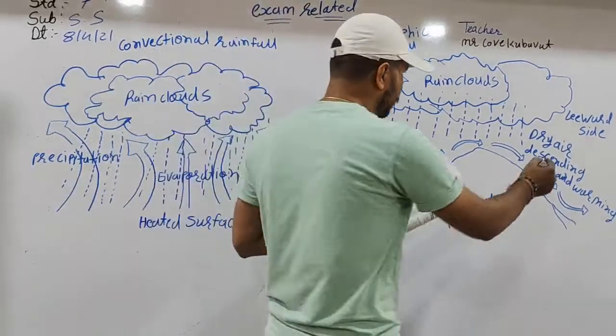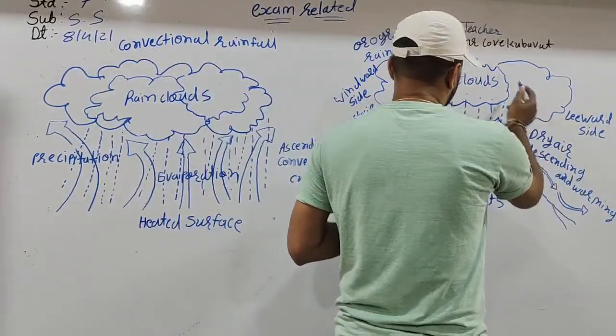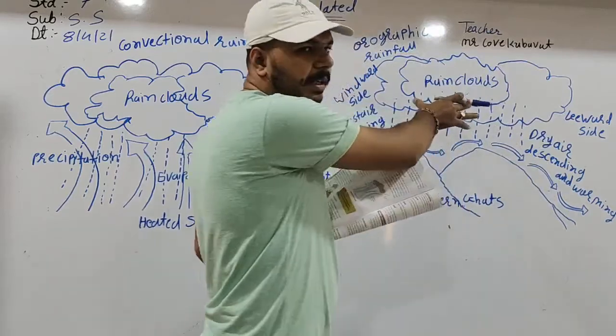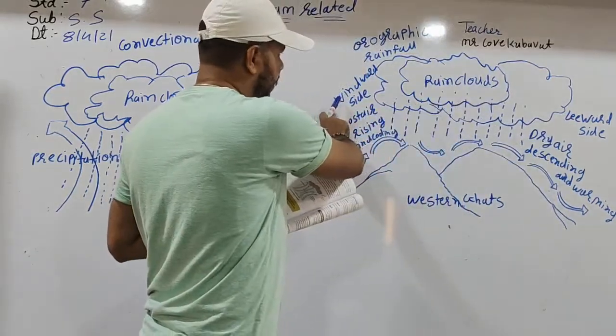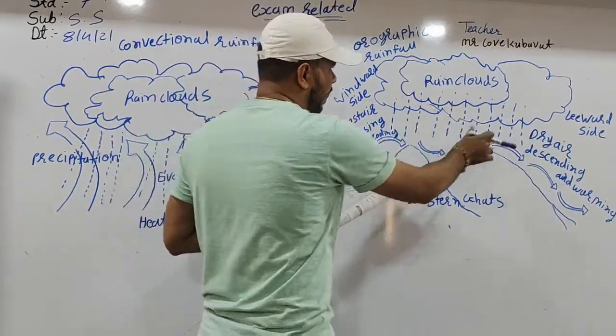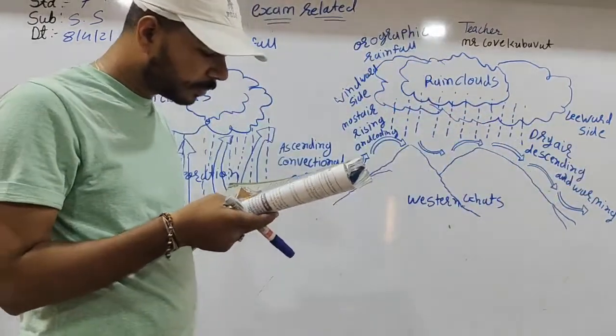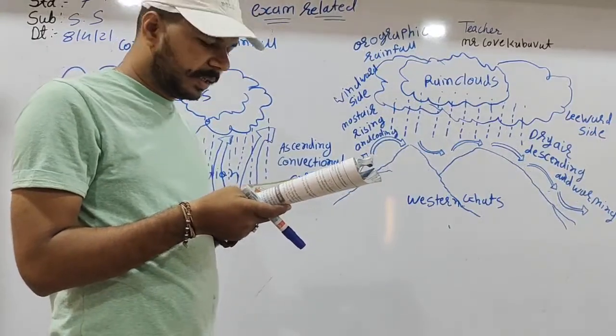This is the leeward side, and the rain clouds are in the middle, the center, and this is the windward side. The leeward side receives very little rain.